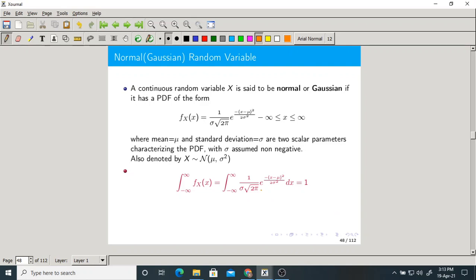Obviously, the entire area under any PDF must be 1, so this has to be true. Try to prove this: the integral from minus infinity to plus infinity of f_X(x) dx. Here f_X(x) is the PDF of our normal random variable, so it should be equal to 1. You prove this.